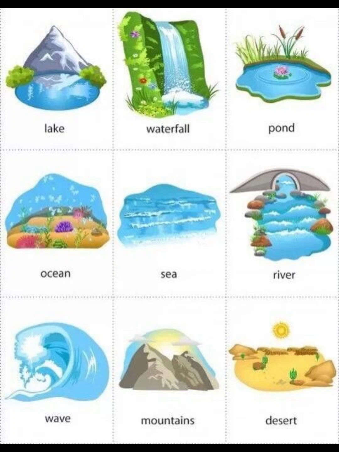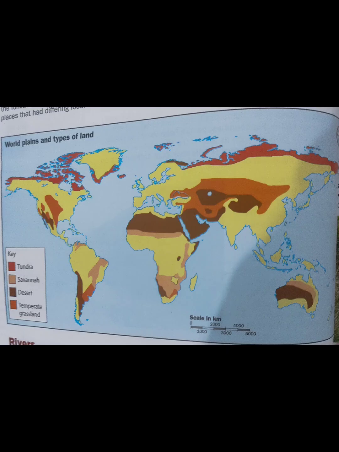In the deserts, the land is flat, but as the climate is dry, there is very little vegetation. Some examples of deserts in different parts of the world are the Thar Desert in Pakistan and the Sahara Desert in North Africa. They are also types of plains. Temperate or cold deserts are found in the higher latitudes. The dry environment is because of the presence of high mountains and the distance from the sea.